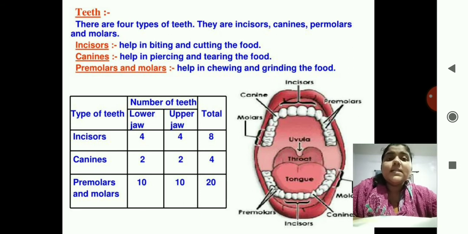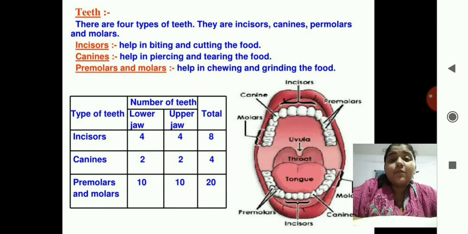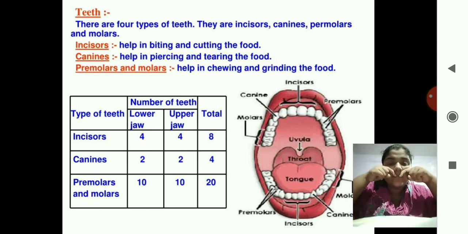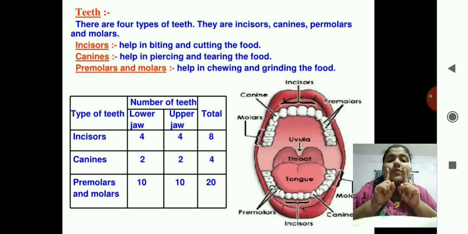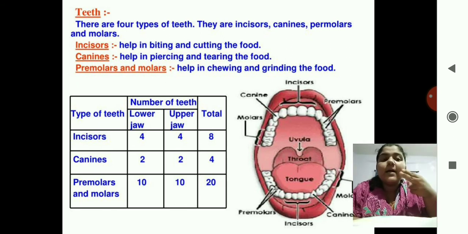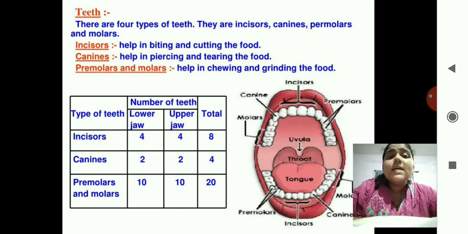Incisors: you have seen the photo of Dracula, correct? How are the teeth of Dracula? Two coming outside from the top and two coming outside from the bottom. So these are known as the incisors. They look like scissors and are pointed, that's why they are known as incisors. What do incisors do? They help in biting and cutting the food.